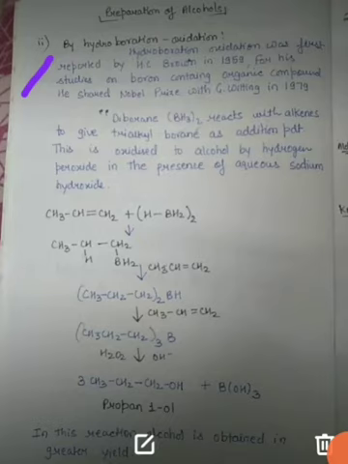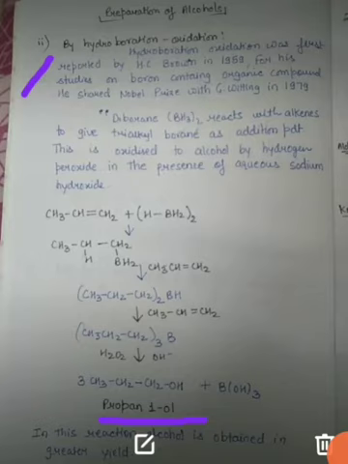Earlier you have seen that when unsymmetrical alkenes are reacted with water, it forms 2-degree alcohol, that is, it follows Markovnikov's rule. But here the product is propane 1-ol, that is, 1-degree alcohol is forming, so you can assume it as anti-Markovnikov's rule.